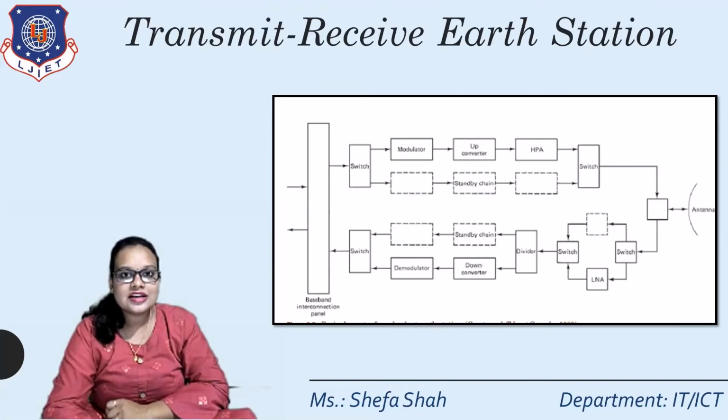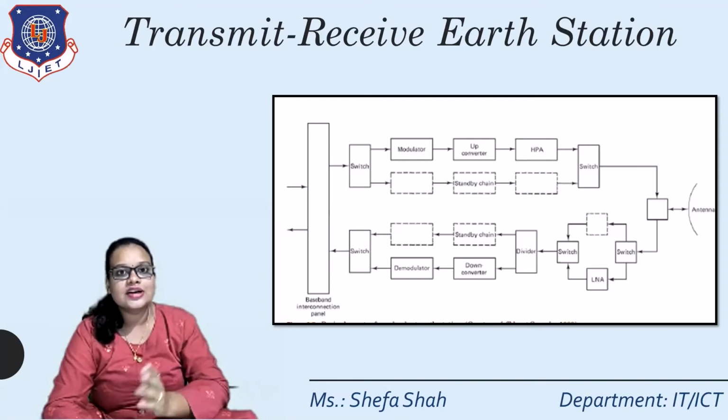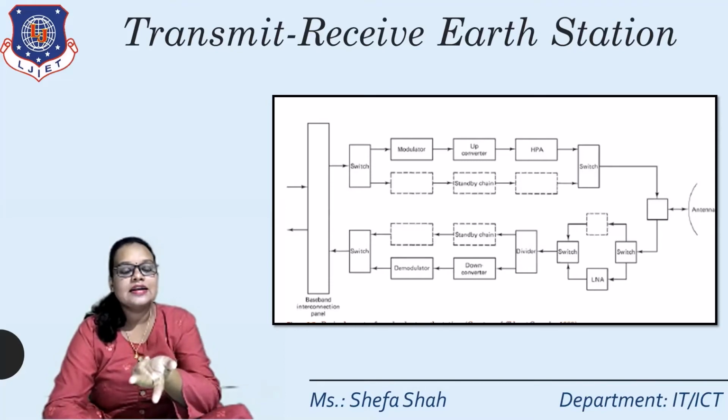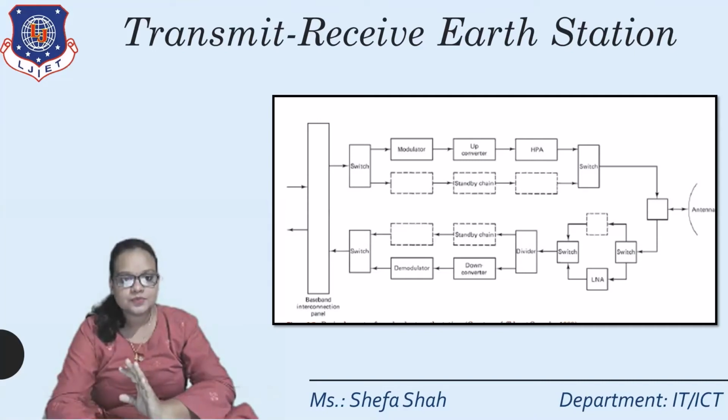Similarly, whenever there is a receiving of signals, it will be received with the help of this antenna. Then with the help of the switch, that means either the redundant block or the main block is working, it will pass through the LNA, low noise amplifier, which is the first block after receiving the signal. Then it will go to the divider, which will divide the signals into different frequency levels. Then it will down convert these signals. Then it will demodulate, so the opposite of modulation will happen. And last, with the help of switching, it is connected to the baseband interconnection panel. So this is the second block diagram, with the redundant blocks shown here.